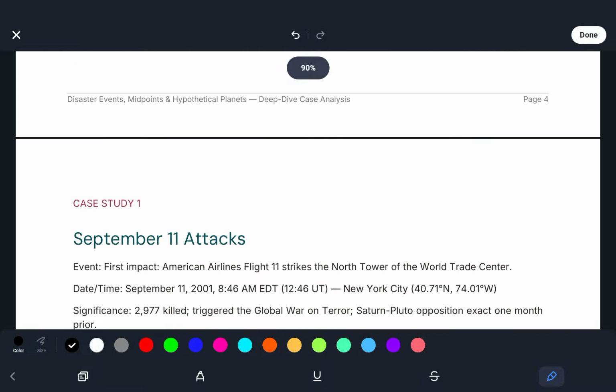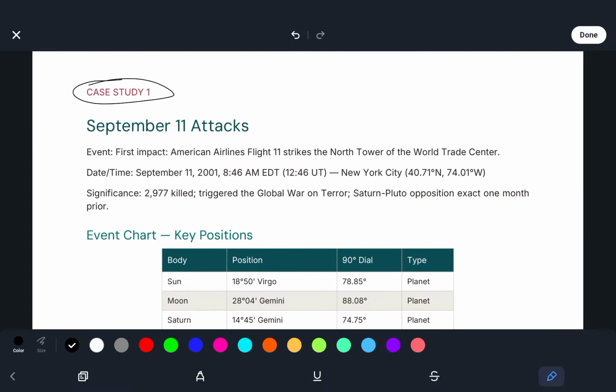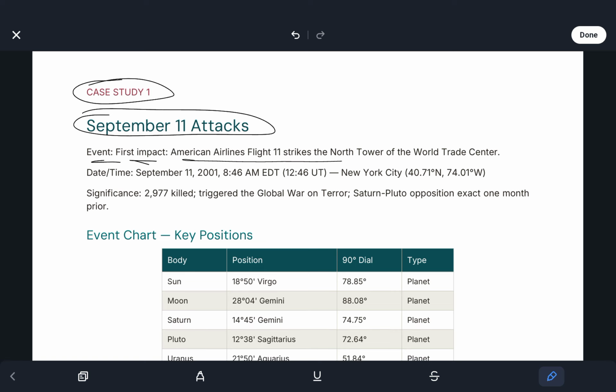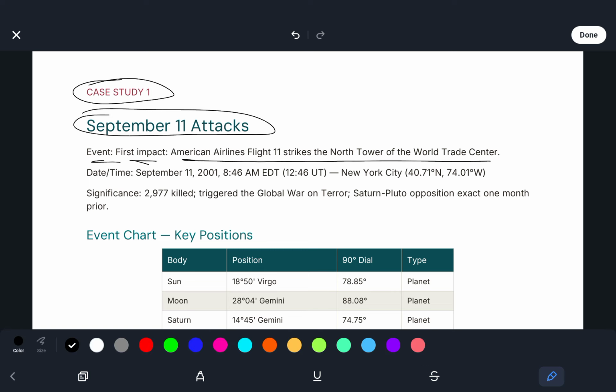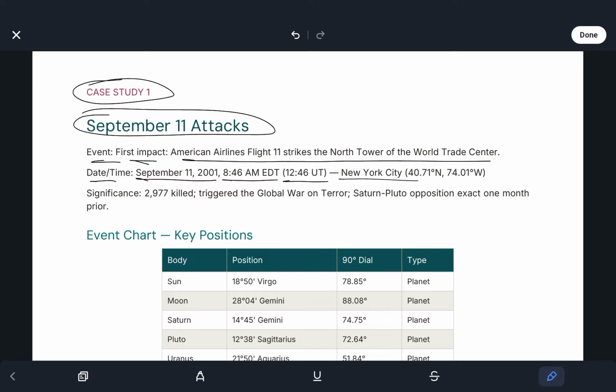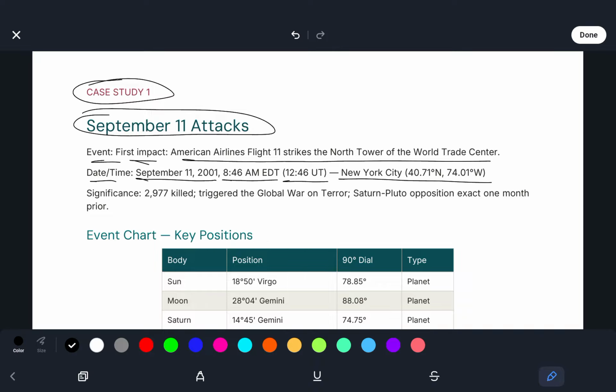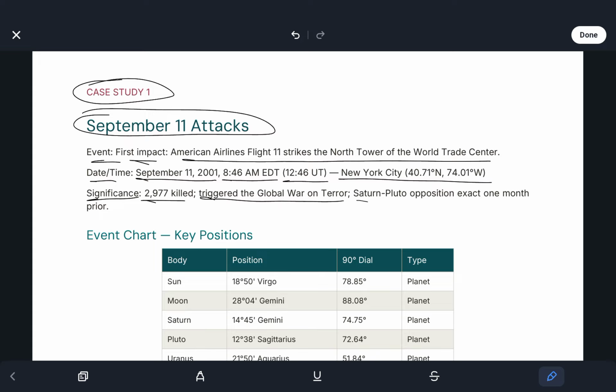Now we begin with the first case study here, the September 11th attacks. The event for the first impact: American Airlines Flight 11 strikes the North Tower of the World Trade Center. The date and time, of course, September 11, 2001 at 8:46 a.m. EDT, 12:46 UT, New York City, with those exact coordinates. The significance here is 2,977 people were killed, it triggered the global war on terror, and there was a Saturn-Pluto opposition exact 1 month prior.